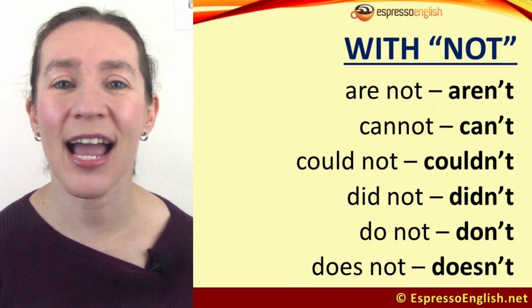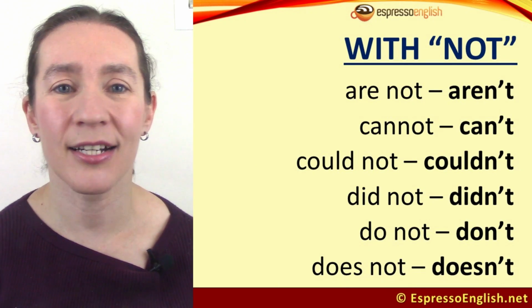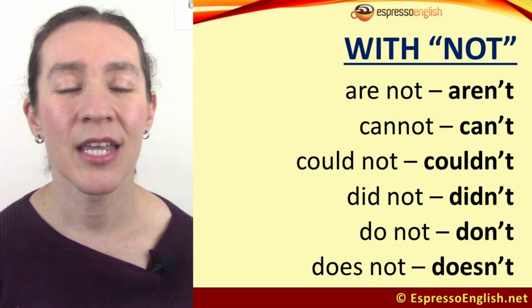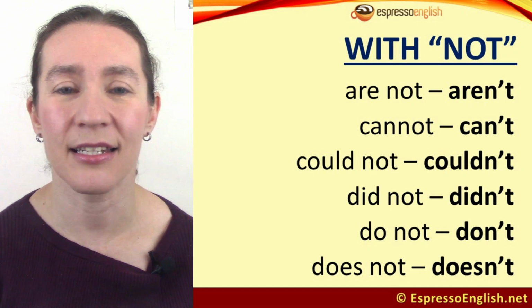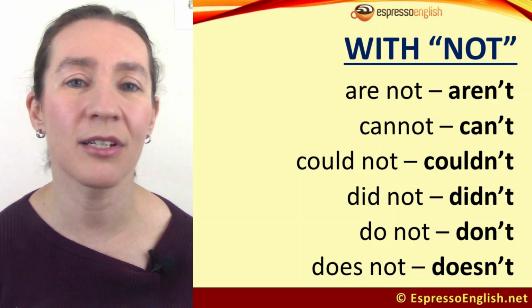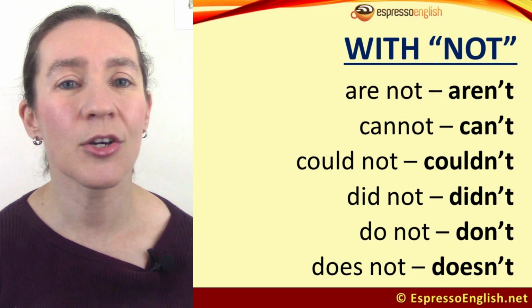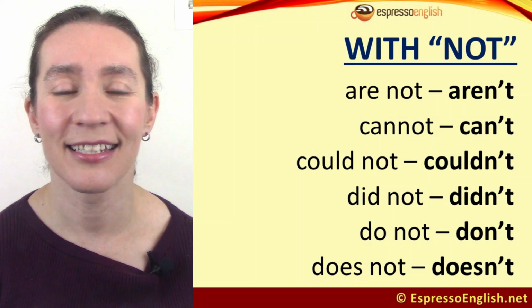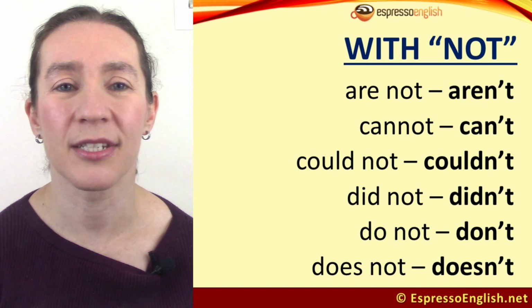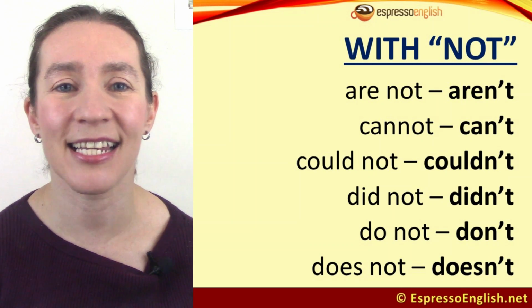We'll start with contractions with not. Are not becomes aren't. Cannot becomes can't. Note that cannot is the only one of these that's a single word without a space between can and not. Could not becomes couldn't. Did not, didn't. Do not, don't. Does not, doesn't.